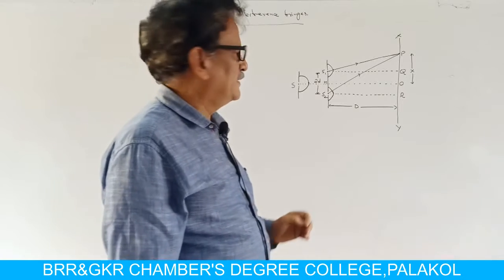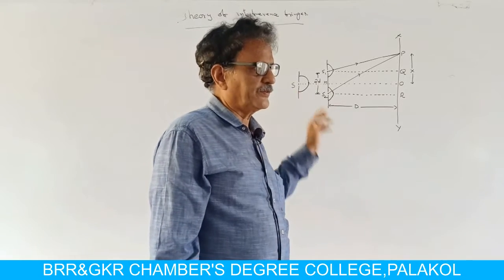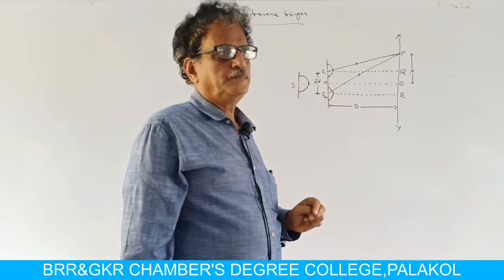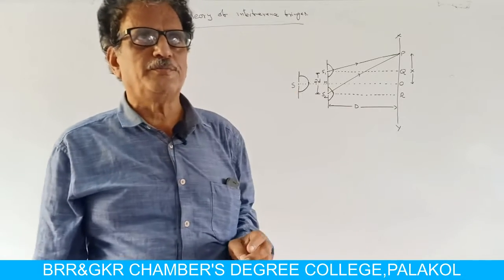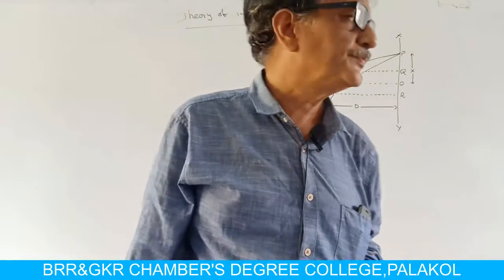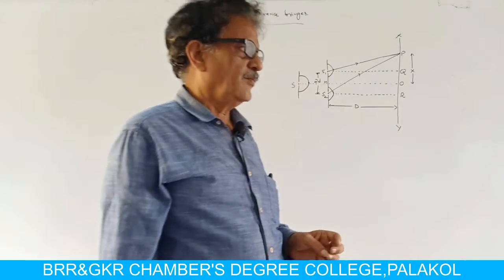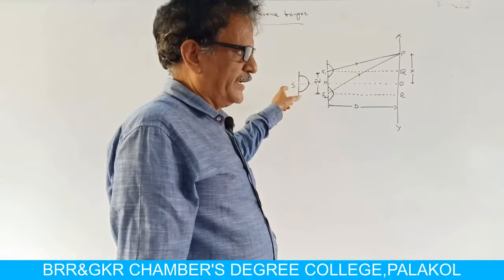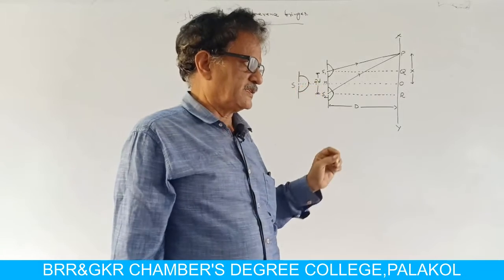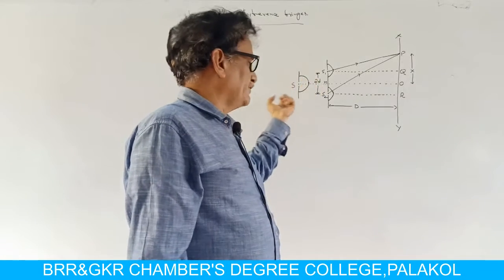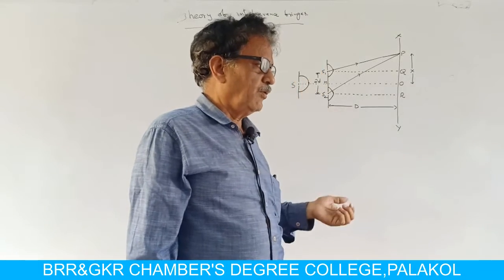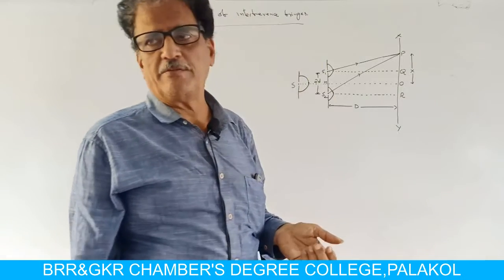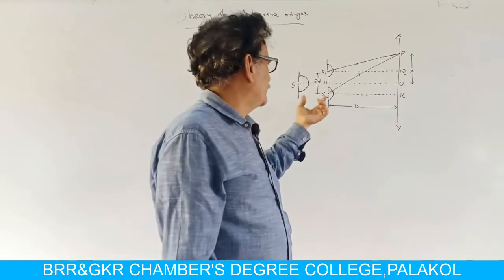S is a monochromatic source of light. Monochromatic source means light having a single frequency. A point source means a source which gives a spherical wavefront.